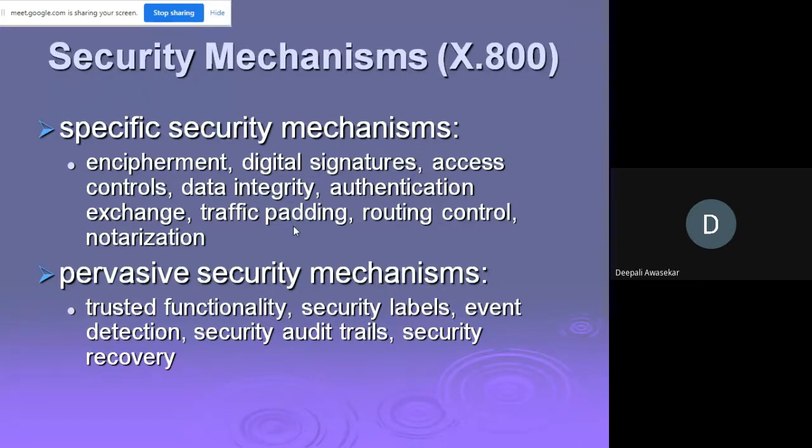Okay, then traffic padding, the insertion of bits into gaps in a data stream to frustrate traffic analysis attempts. This is one thing that we will be dealing with at the end in section 2, and how it is a specific mechanism that is used to frustrate traffic analysis attempts. Okay, then you have routing controls. This enables selection of particular physically secure routes for certain data and allows routing changes, especially when a breach of security is suspected.